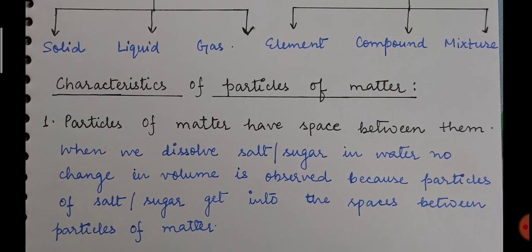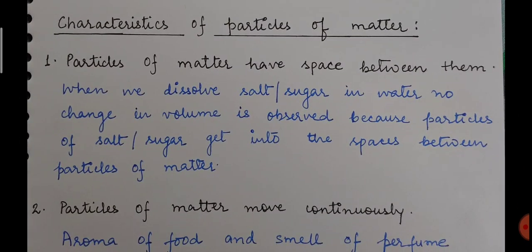Now characteristics of particles of matter. We discussed the three characteristics of particles of matter. Actually I have given here 4 points in characteristics of particles of matter. Once we discuss, you will understand what additional point I have included. So point 1, or characteristic 1, is particles of matter have space between them, and we have discussed a lot of activities on characteristics of particles of matter. I have taken a few examples also, so that you will understand these characteristics in a proper manner.